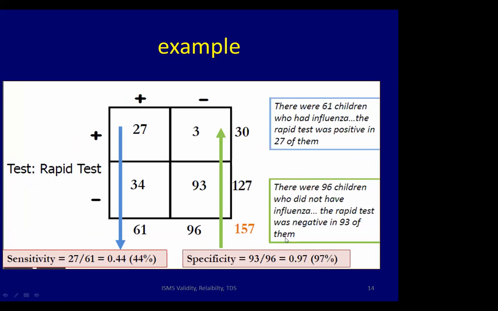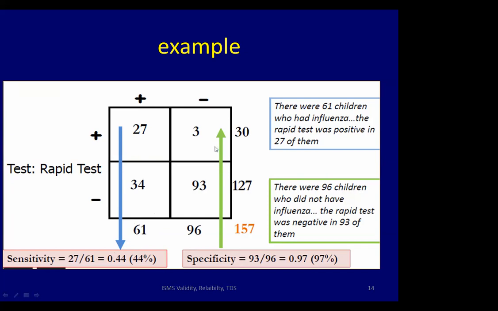So here's an example. There were 61 children with influenza. A rapid test was positive in 27 of them. So there were 61 people positive by the gold standard. 27 were picked up by the rapid test. Let's say the gold standard was a PCR and the rapid test was an ELISA. So the sensitivity of the new test is 27 divided by the whole number 61, which is 44%.